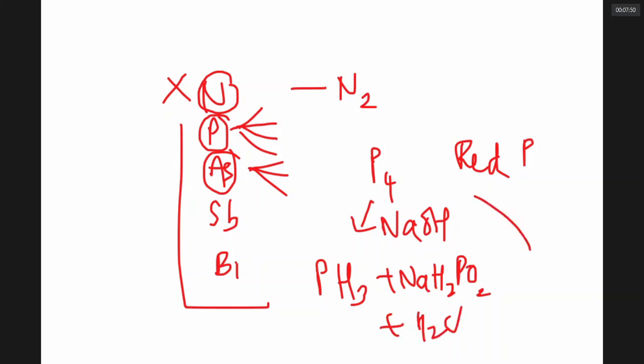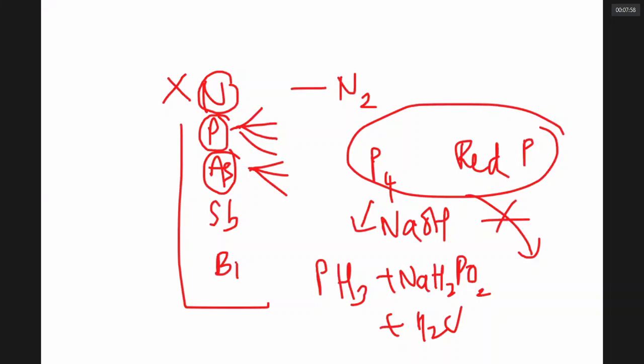This reaction with NaOH is not there for red phosphorus. In fact, if you have a mixture of red phosphorus and white phosphorus, you can separate it either by sublimation or by treating with NaOH. Only yellow phosphorus reacts, red phosphorus would not.